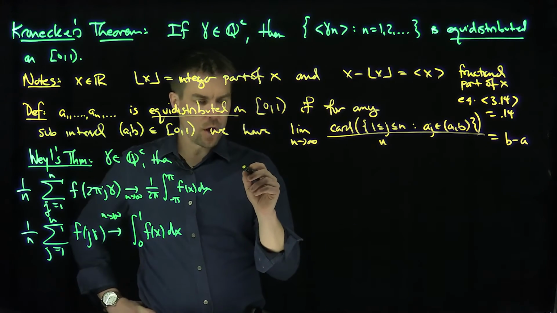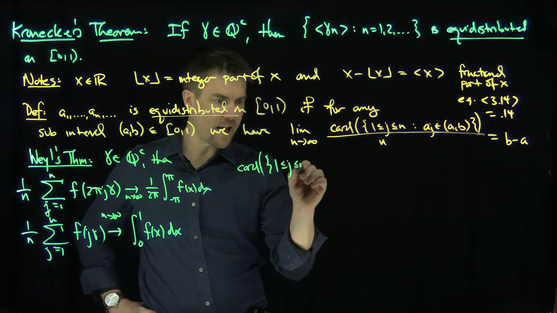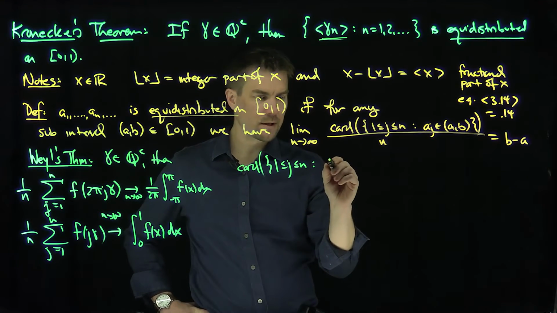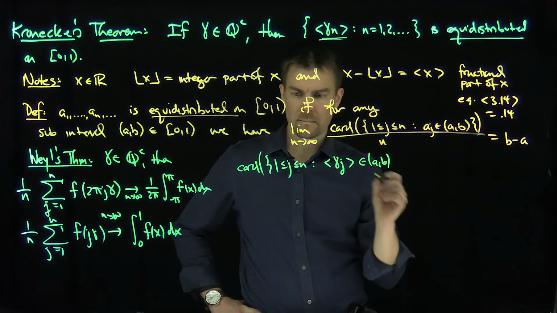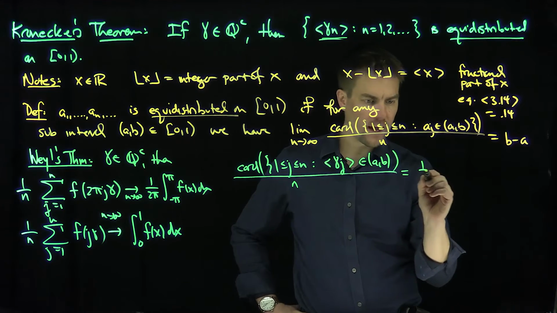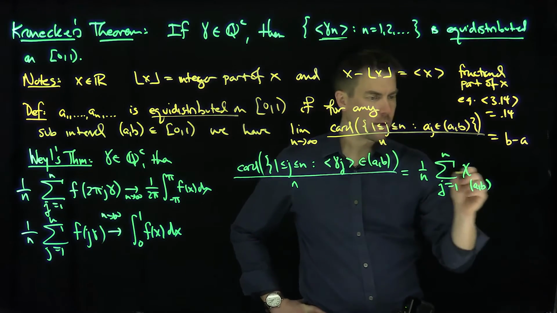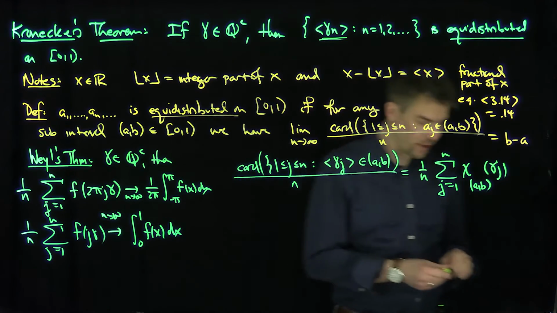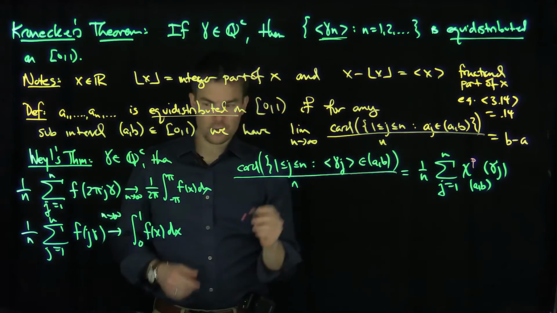Note that the cardinality of the set of points j between 1 and n such that the fractional part of gamma j is in the interval [a, b], over n, is simply equal to 1 over n times the sum, j from 1 to n, of the characteristic function of the set [a, b] at gamma times j, where I extend this characteristic function periodically. I'll put a subscript p here.